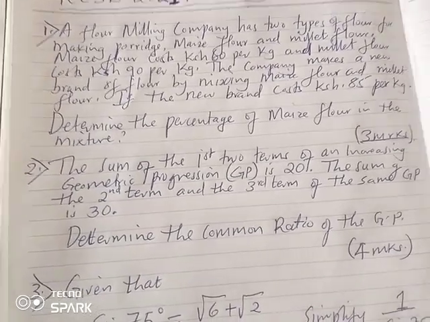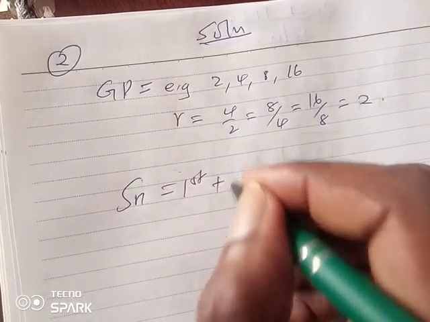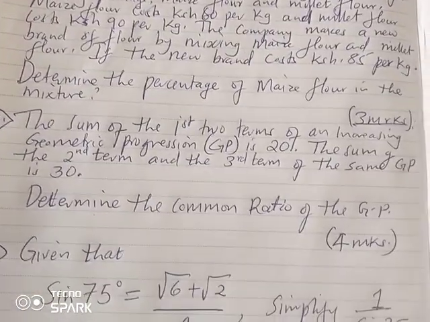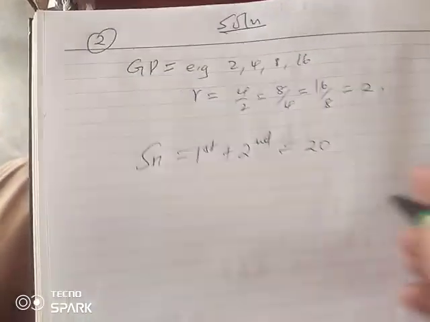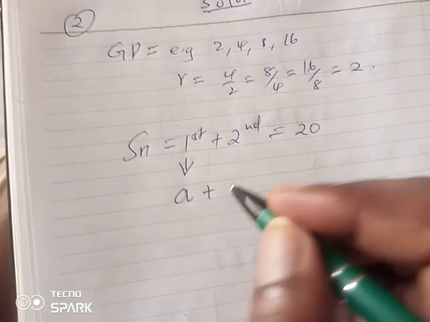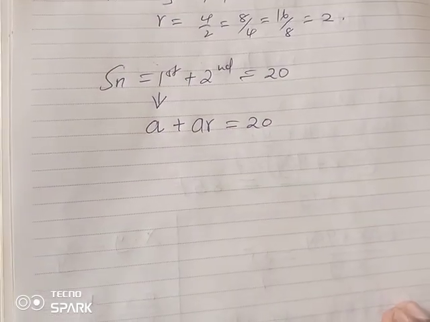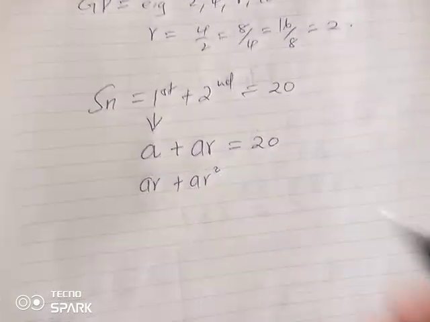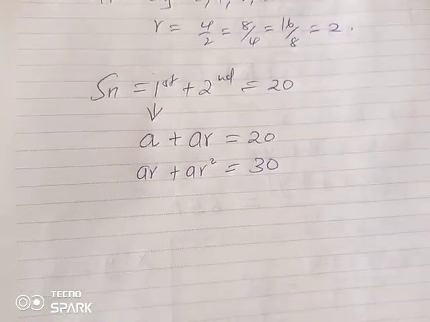what are they saying? Now the sum. The sum of the first and second terms is 20. Then the sum of the second and the third is 30. So how do we write the first term? It's always A. Then the second one is A R, which is equal to 20. That is equation 1. Then the second one, second plus third, A R squared now. Remember, it is R that is increasing in power, is equal to 30.